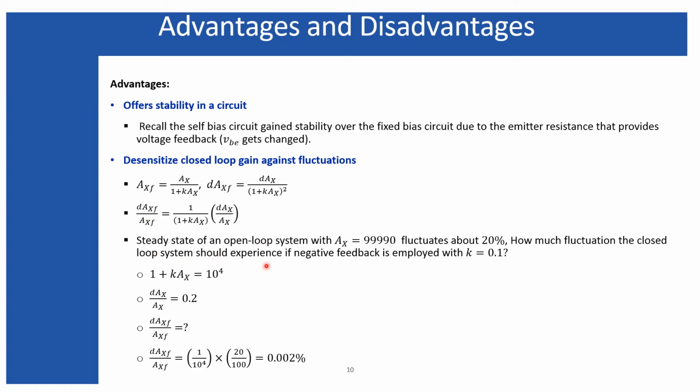Now take an example over here. Suppose at steady state, the open loop system has the open loop gain as shown over here, a very high gain amplifier.